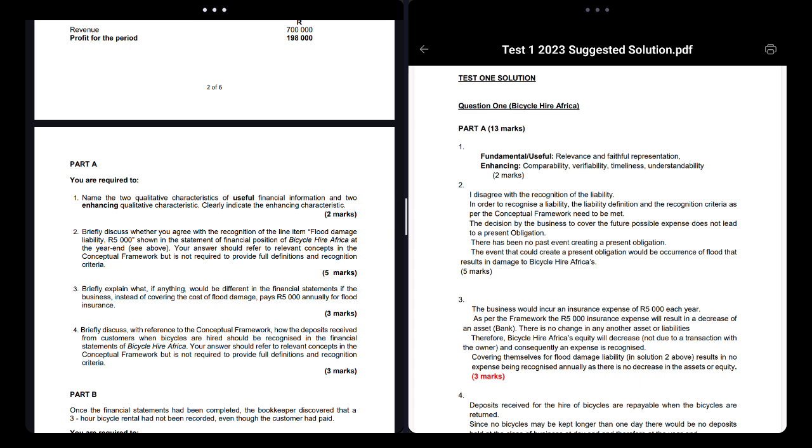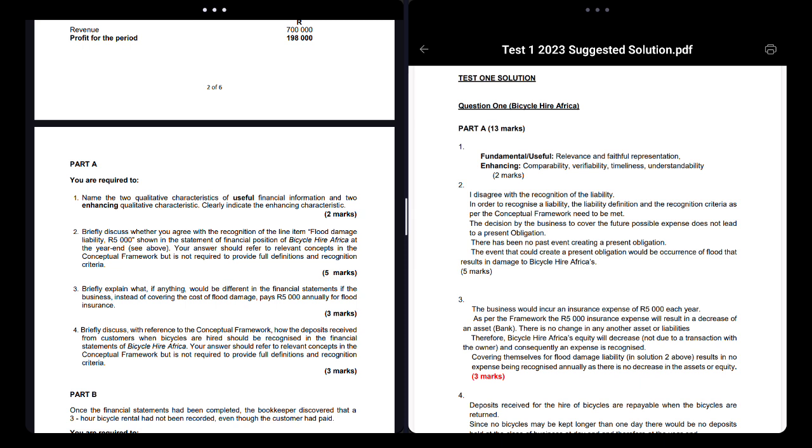Your answer should refer to the relevant concepts in the conceptual framework, but you are not required to provide the full definition and recognition. So what is definition and recognition? That's basically telling the definition of an asset or a liability, and then the recognition.